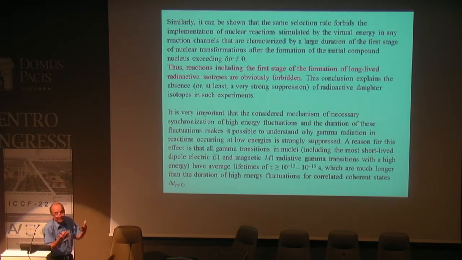And the problem of gamma rays: we well know that the duration of gamma decay, even for the much shorter gamma transitions, electric dipole transition of type E1 or magnetic transition of type M1, is in any case more than 10 to the power minus 13, or minus 15 seconds. But the duration of fluctuation is about 10 to the power minus 18. So, of course, such a gamma channel of decay is strongly suppressed.